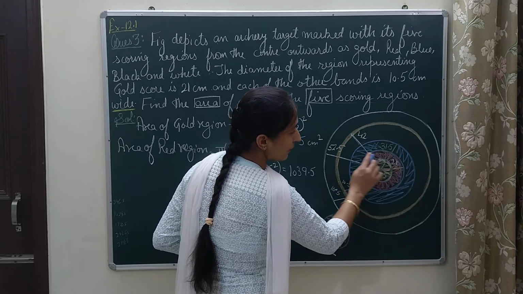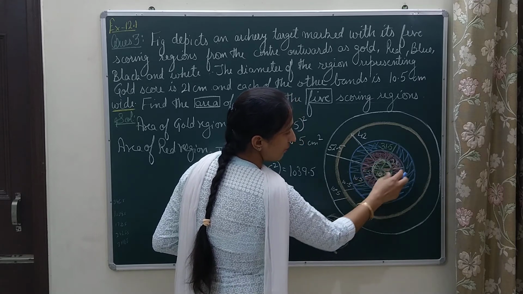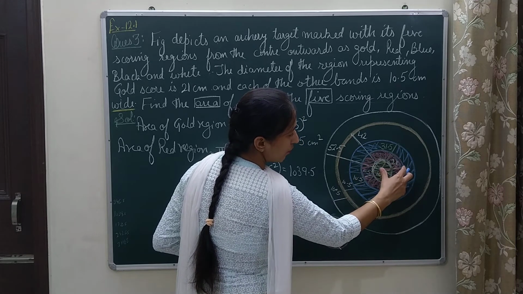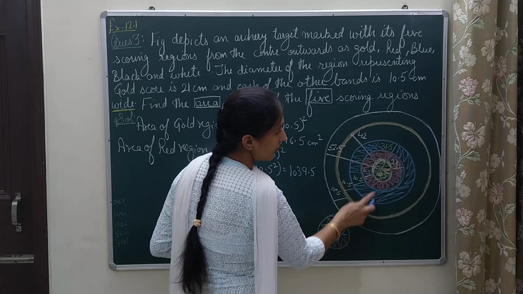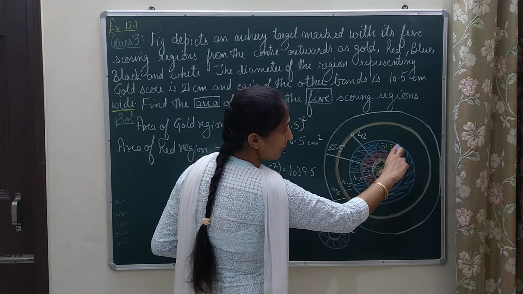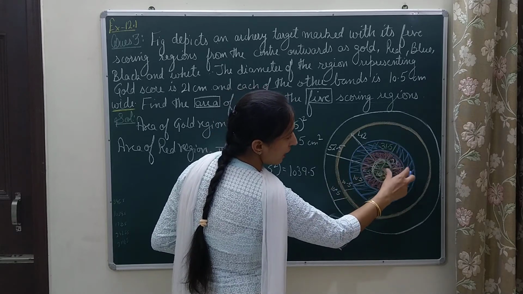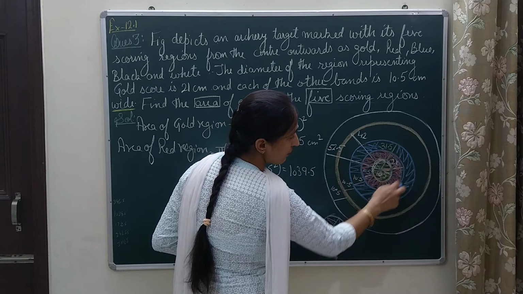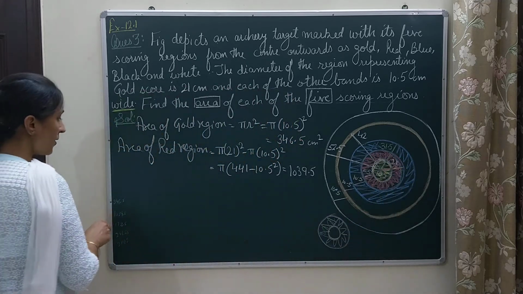If I want to subtract the full region, I will be subtracting this whole circle with radius 21. So out of the area with radius 31.5, I will be subtracting the area of the circle which has radius 21. So how will I proceed?